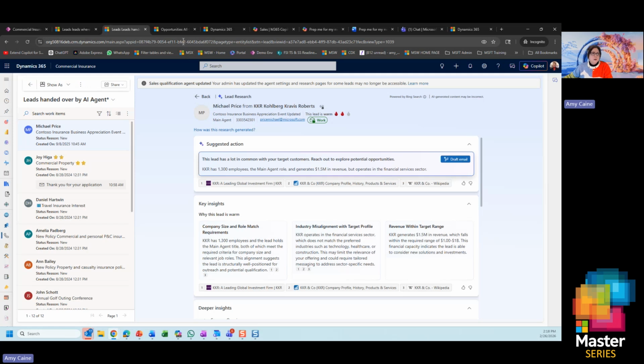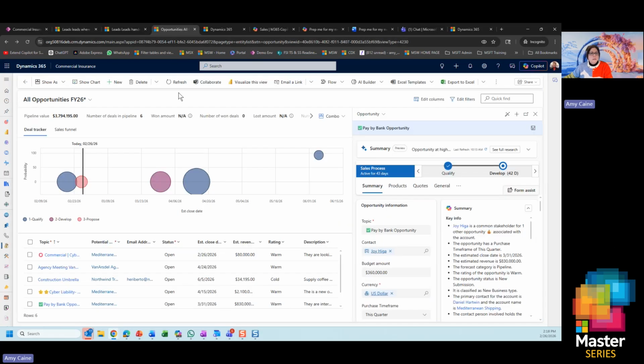Now that we're going along our journey, we've looked at the leads, we've tracked it down, we want to work on our hot leads. Let's now move to opportunities. These are things that are in the pipe, things that are going to close very soon. I'm in a dynamic screen, and I have a really nice visual of what's going on in my pipeline. Here's a big deal closing. The larger bubble represents that this is closing soon and it's a large deal, but I want to concentrate on the opportunity that I was working with in Outlook.